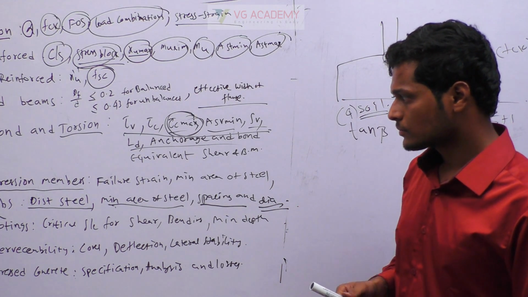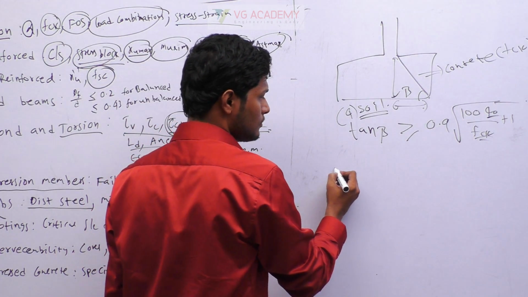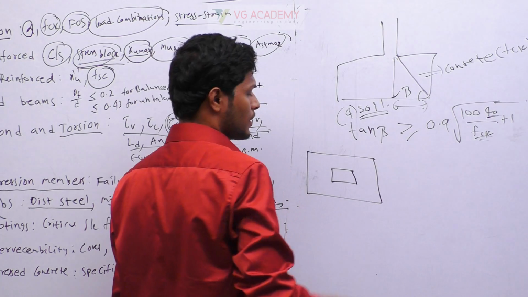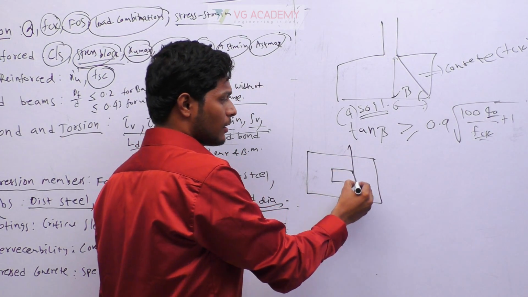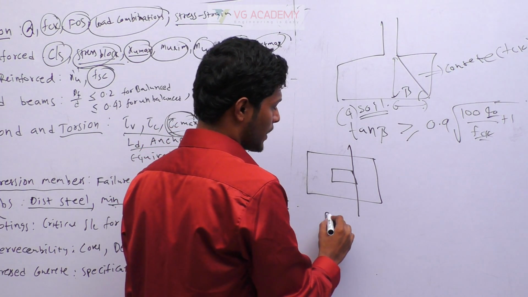And critical sections. Critical sections for bending. If this is your column and this is your footing, the critical section for bending will be at the face. Remember, this is at the face for bending.